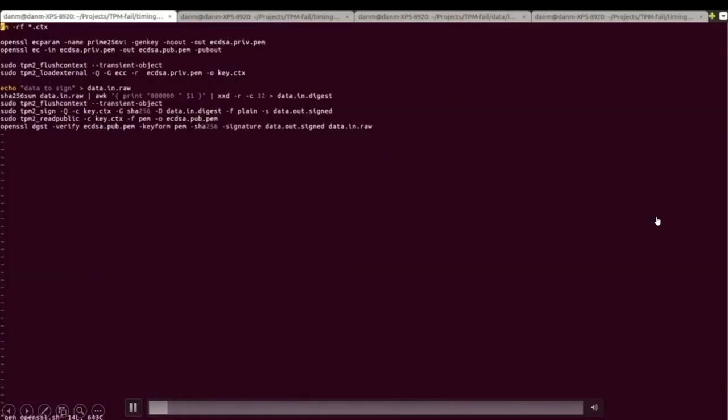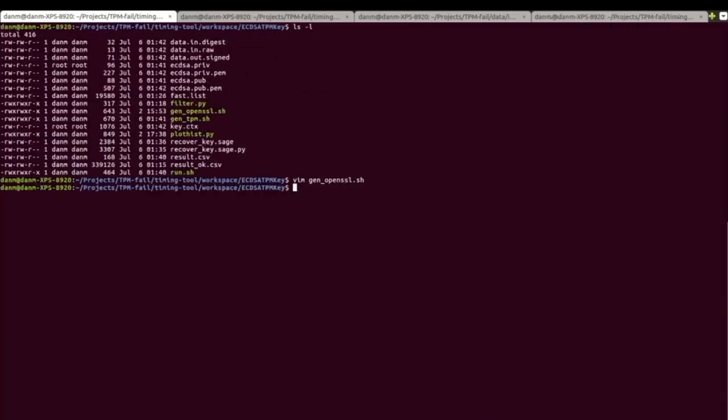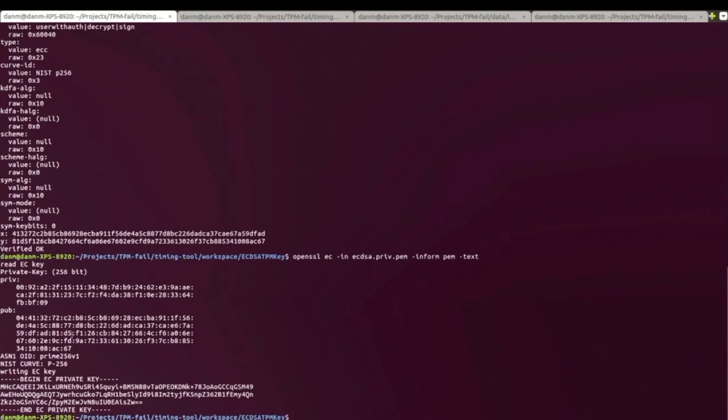Here I prepared a demo of how such an attack works, where we collect timing measurements. First, we use a script to generate an ECDSA key using OpenSSL, and then we program the device with this key. This script runs, and we program the device with a new key for ECDSA operation. If we look at the key, we see that we have generated a 256-bit ECDSA key, and the private key starts with the hex value 92 and so on.